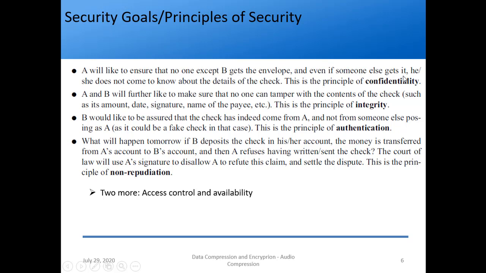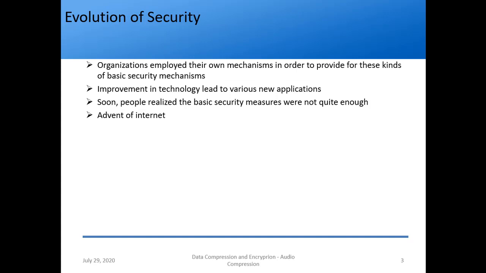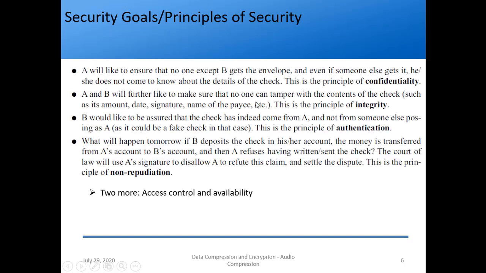So see, this encryption topic, at least the security goals and theoretical part, is very simple. You just go through the books once or this PPT once. If you have observed, I have not written punch points here. Usually if you read this PPT, it is a very bad PPT. Why? Because I have just written lines here and almost I am reading that. I know that I am reading, but I have made this so that you can just refer to this PPT and don't need to refer to any other book, so that you can write your answers from this PPT only.